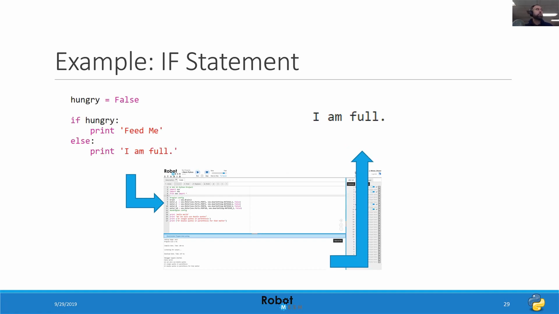Let's play around with a variable called hungry, and we're going to set hungry to false. Note that false here has a capital F and is highlighted in pink. So if hungry, so if I'm hungry, if that's true, we're going to print feed me. Else, so else is our default case. So if it's not true, this bottom condition is going to execute, print I'm full. So because hungry is set to false, the top condition never executes. Instead, this bottom default case executes, which is indented, and it says print I am full.